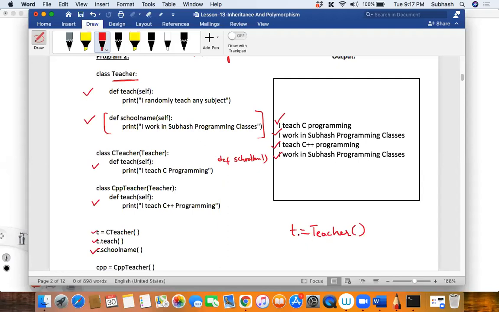Now tell me, when I create a teacher object and you close your eyes, do you get a definite picture of a teacher, my dear friends? You will not get one, right? But if I say a C teacher, will you get a definite picture? Your C teacher will come into your mind, or your C++ teacher or your Python teacher. But when I say just a teacher, who comes to your mind? No one comes. There is no definite picture, isn't it? So there is no need to create an object for such kinds of classes.